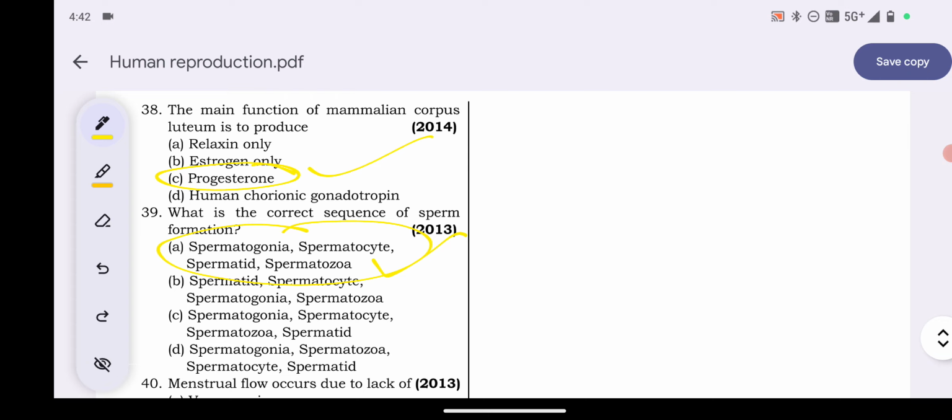Explanation: in spermatogenesis, the spermatozoa are produced by the mitosis and meiosis division of male primordial germ cells. The initial cells are spermatogonia, which produce the primary spermatocyte by mitosis. The primary spermatocyte divides meiotically into two secondary spermatocytes. Each secondary spermatocyte divides into two spermatids by meiosis II. These develop into mature spermatozoa, also known as sperm cells.